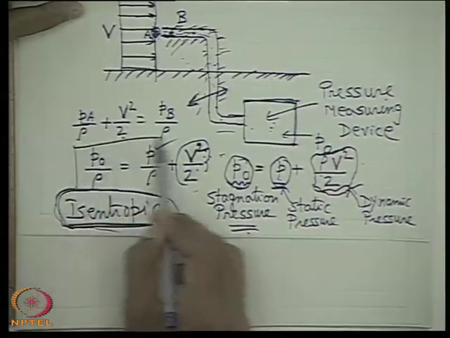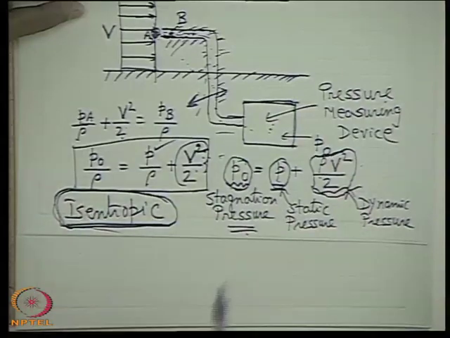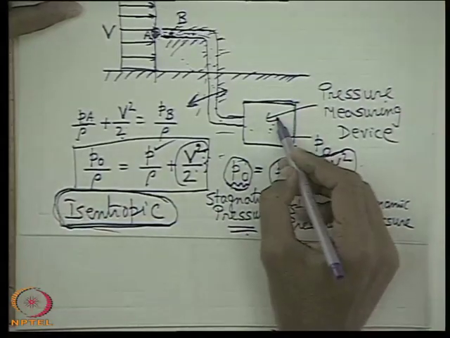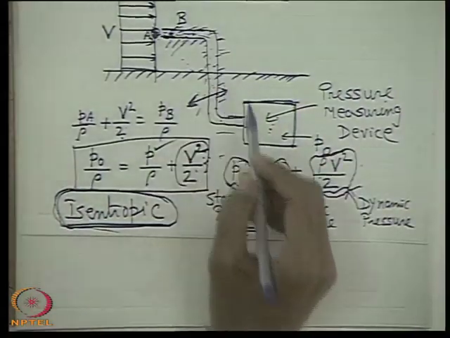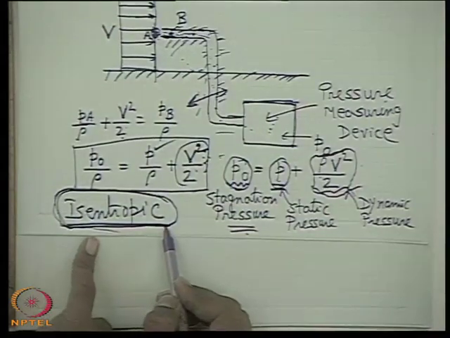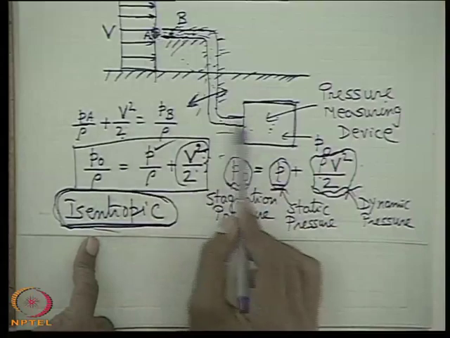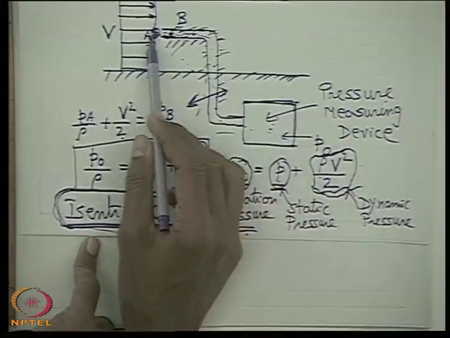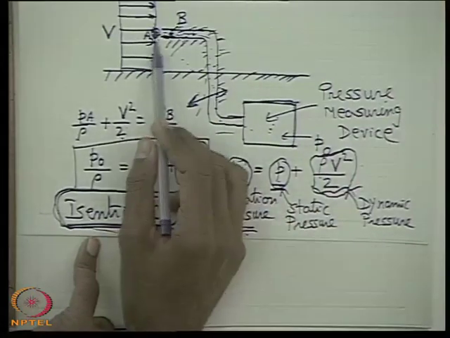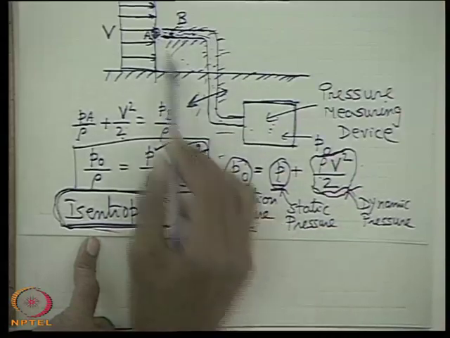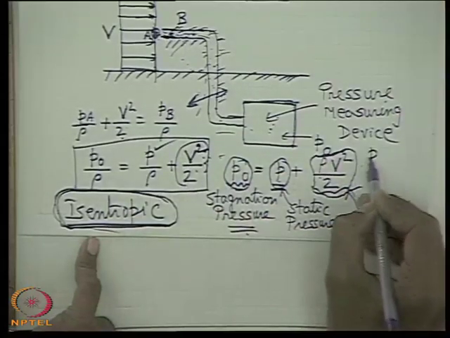This is by definition. But now there is a difference in the pressure which is actually measured for a real fluid, because an isentropic process is a hypothetical process, and obviously an inviscid fluid is a hypothetical fluid. So, for a real fluid, the pressure measured when the fluid is brought to rest, for example by inserting a measuring device with a probe like that, let this pressure be P0 dash.